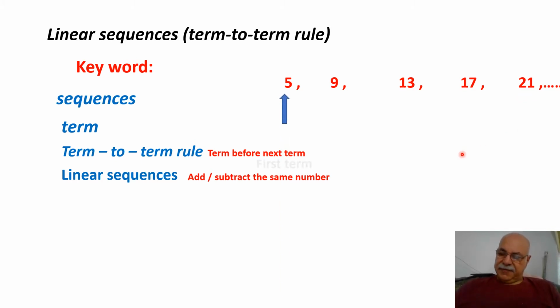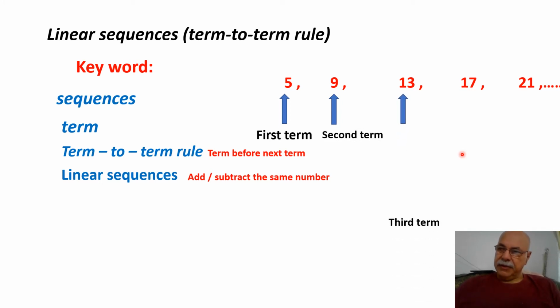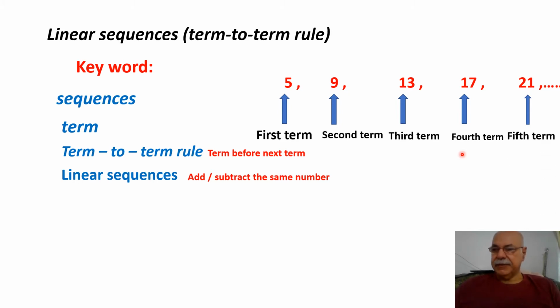You see, the first one is called the first term, the second one the second term, the third one the third term, the fourth one the fourth term, and the last one the fifth term.